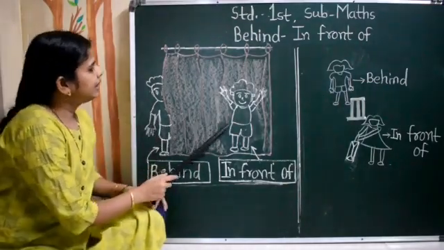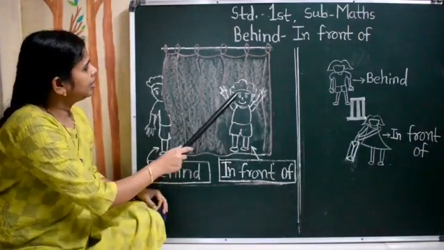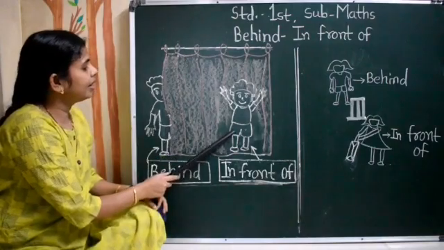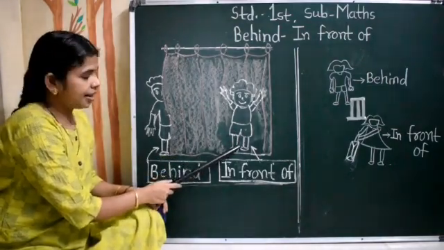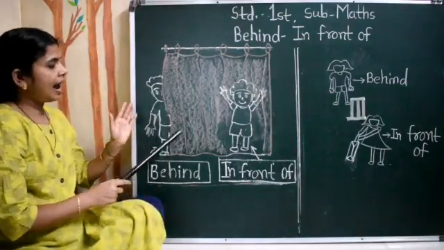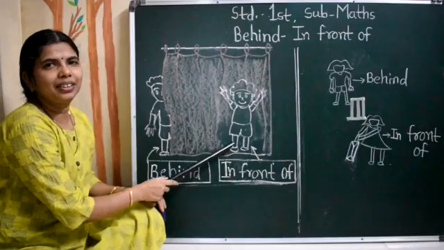And this boy is in front of the curtain. ये जो बॉय है ये कर्टन के आगे है. This boy is behind the curtain and this boy is in front of the curtain.